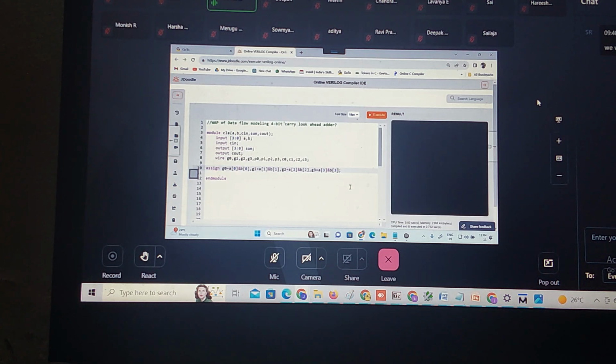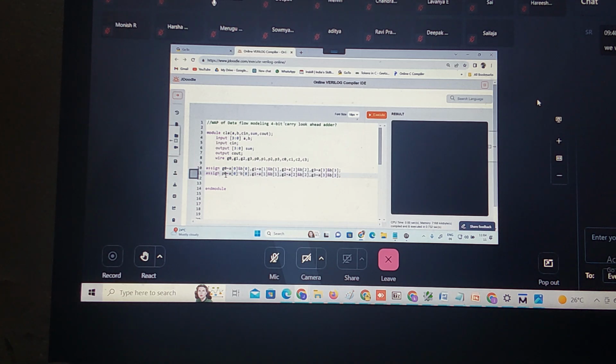Now it works fine. Correct? Now I need to generate what? Assign. What do I want to do? P0, P1, P2, P3. I will be modifying this, copying this, then I will modify this line only. This is P0. This is what I need to do.